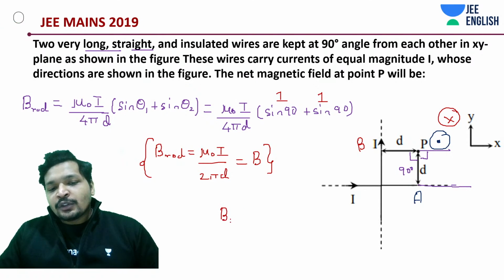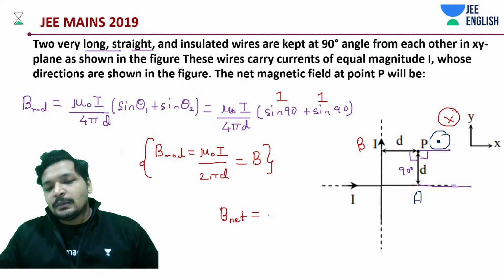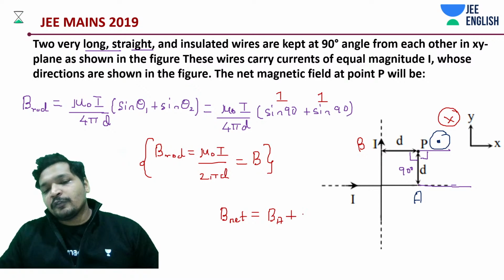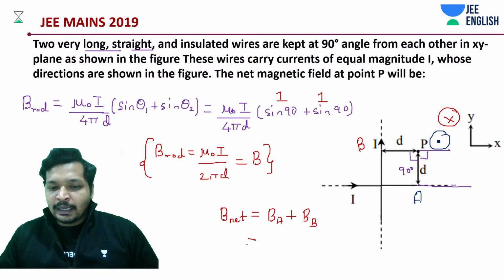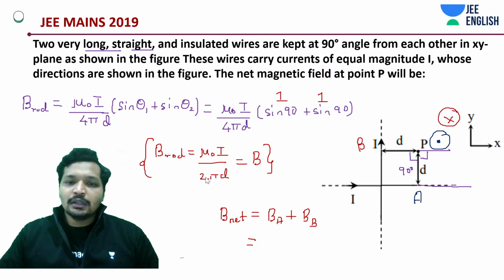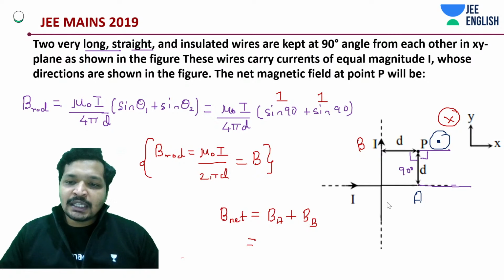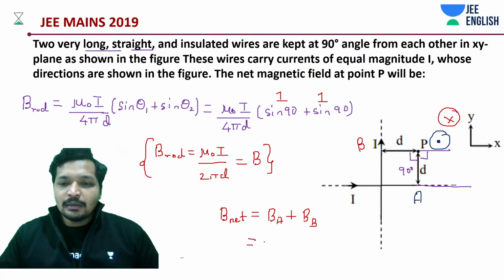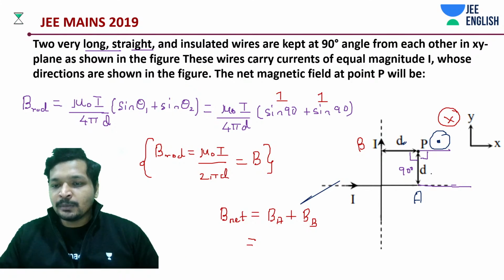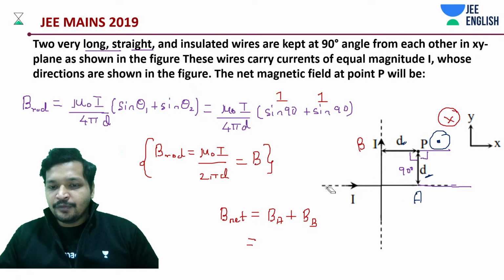So net field is going to be BA plus BB. Let me write it down carefully so that you understand this point. BA is in which direction? Both are at a distance D, that's why it is possible. BA is at which direction?